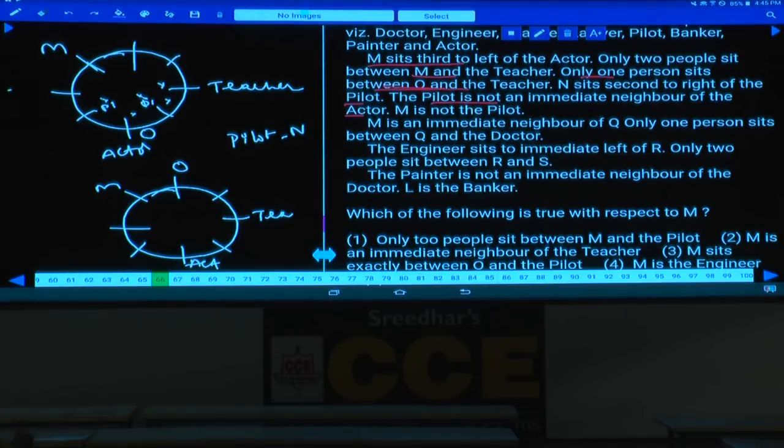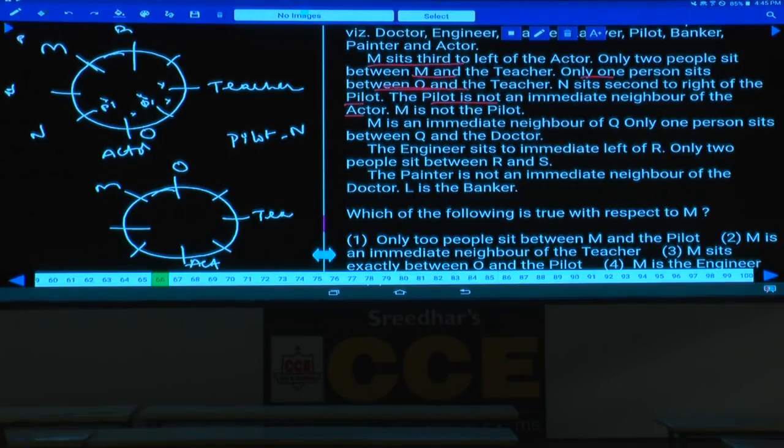Can the pilot be at this place, tell me? If the pilot is here, N is seated second to the right of the pilot, that is also ruled out, because O and N must be in the same place. Then who is the pilot here? If you take the pilot at this place, N will be here, that is one possibility. M can be the pilot or not? M can be the pilot. Or what is the other possibility? If the pilot is at this place, then N can be at this place as well. Hence there are 2 possibilities. Are you following this one or not?